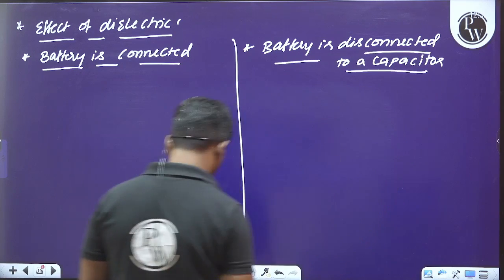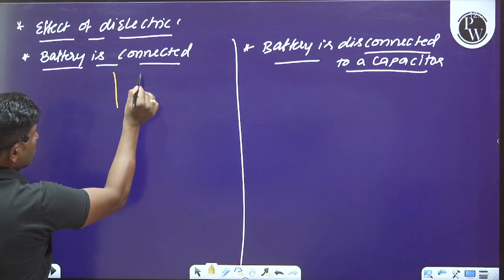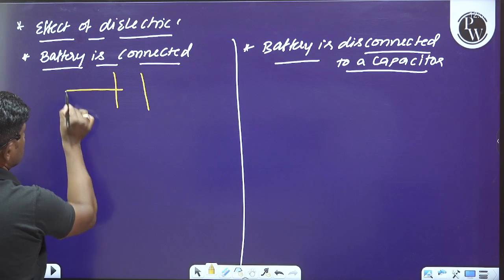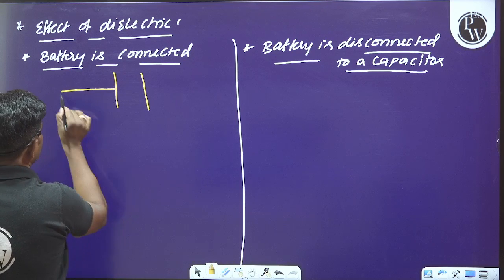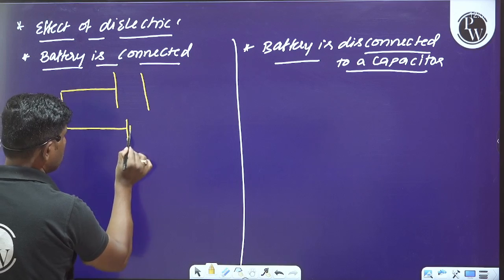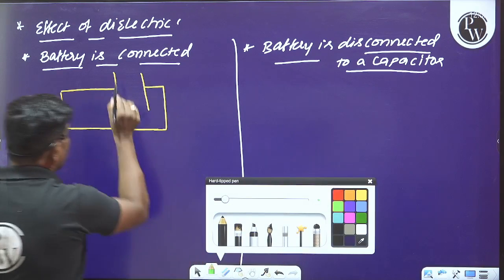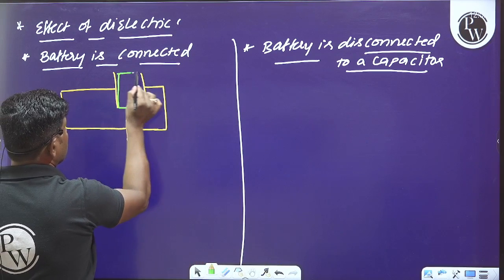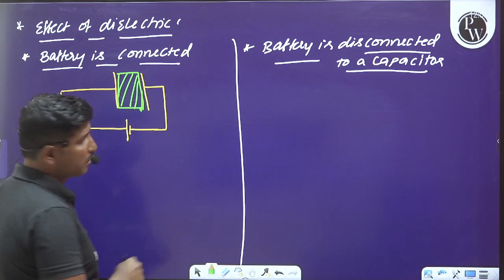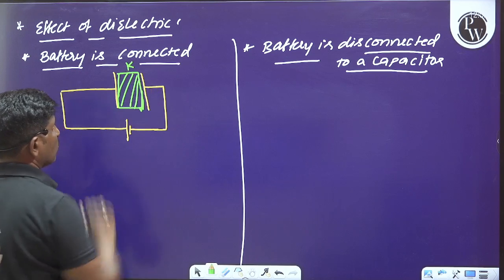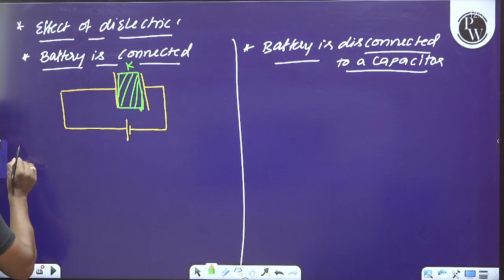What is the effect of dielectric? Please look at the board here. Let us consider a capacitor. Initially the battery is connected as shown. Now a dielectric having some dielectric constant K is introduced between the two plates of the capacitor. Then what can you say about the physical quantities?